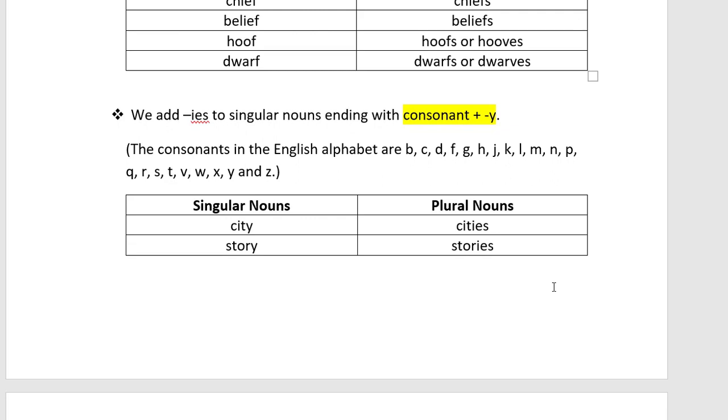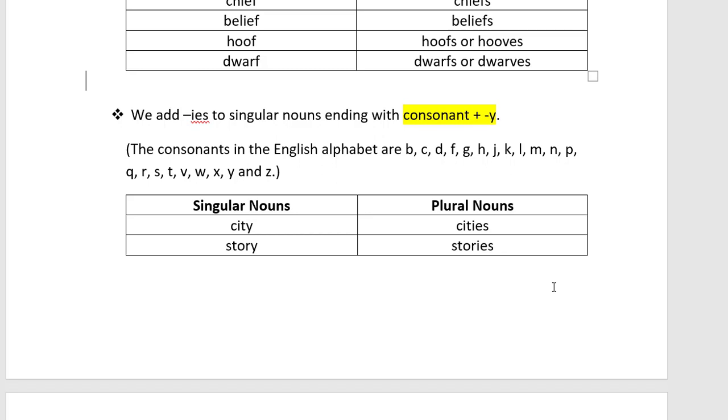Consonant means, in our English alphabet, everything except the vowels A, E, I, O, U. So we remove the vowels, and whatever letters remain, we call consonants. So if a word ends in a consonant plus Y, then we add IES at the end.